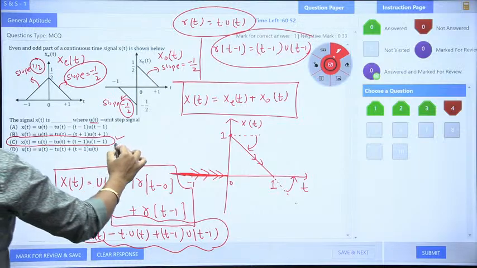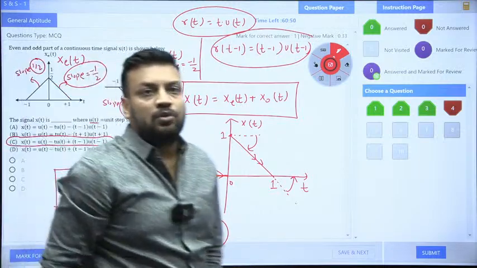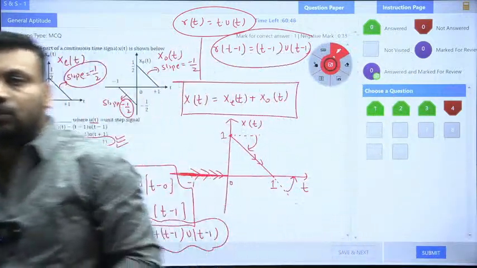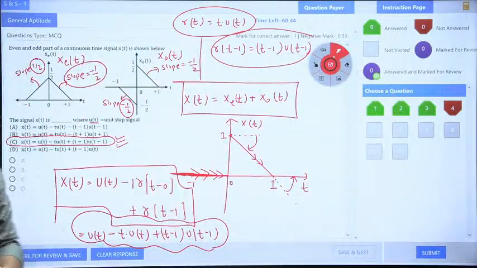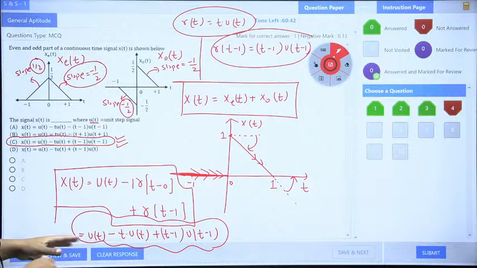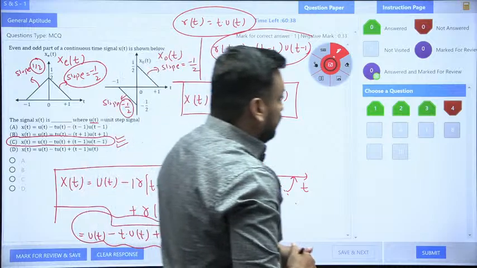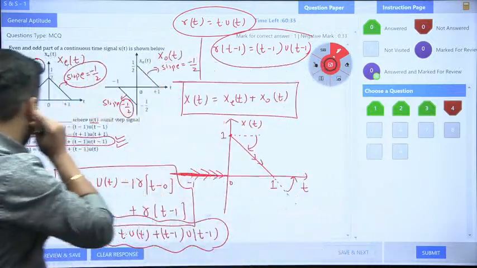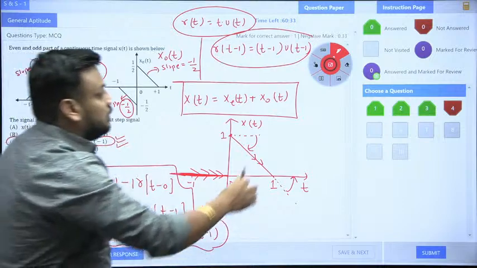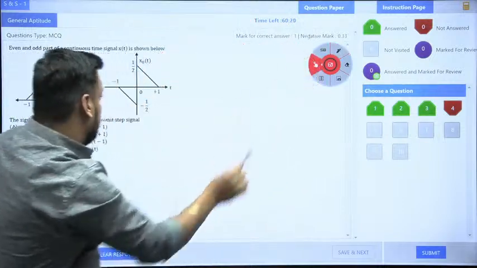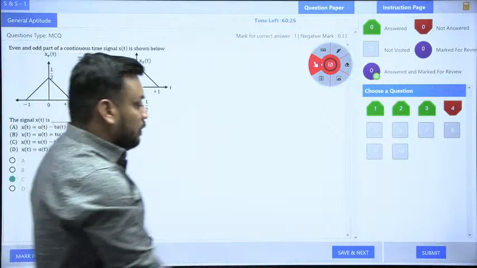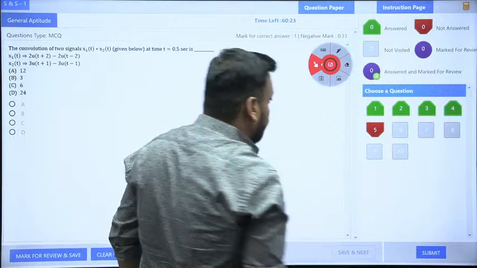Option number C is the absolutely correct answer, guys. Naveen and Abhishek, very good. Congratulations, you are correct. So till now we have solved question number 4. I need to save and next, but first I need to click on the correct answer. So I am selecting again, so everything is removed. So here is the C answer. I am going for save and next.